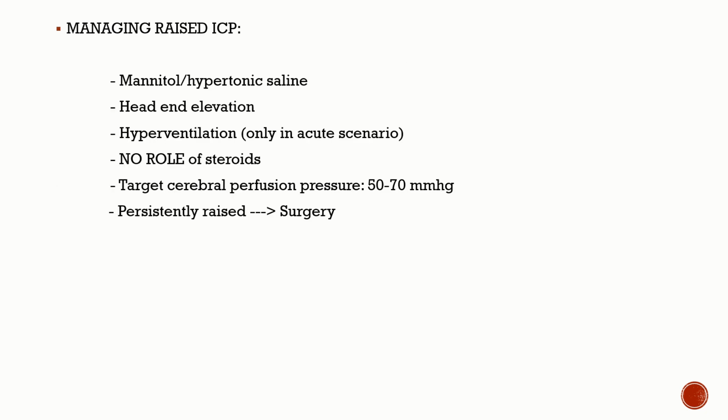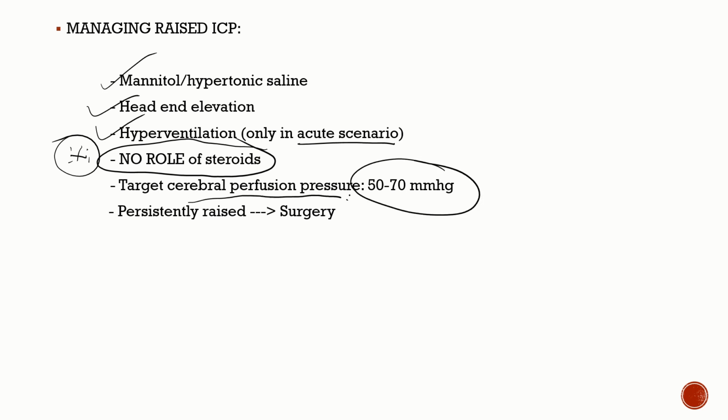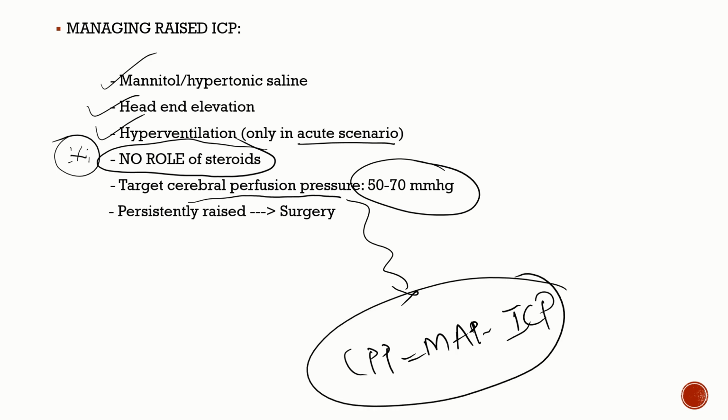Now, managing raised intracranial pressure: head end elevation, IV mannitol or IV hypertonic saline, and hyperventilation to drive out the CO2, but remember this is used only in the acute scenario. You can't use it in the long run. And remember, there is no role of steroids in reducing the ICP. Your target cerebral perfusion pressure is 50 to 70. How do you calculate it? It is mean arterial pressure minus intracranial pressure. This formula is very, very important for the examination.